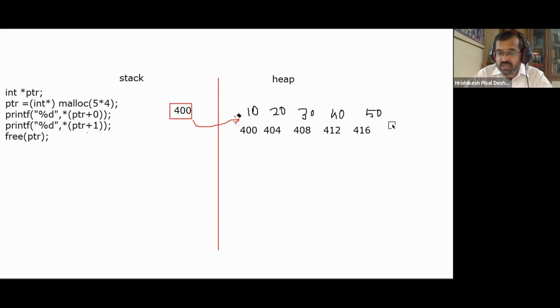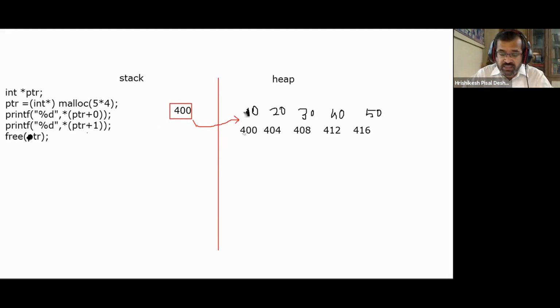20 bytes of memory have been released, but the data is still there at that location, and the pointer is also still pointing to this location. Look, this pointer is still storing address 400. So now we have a pointer still pointing to a block of memory whose allocation has been released. There is no block of memory allocated there anymore. The data is there, but the data is nothing but garbage. Where the pointer points, there is no allocated block of memory, it has been released. Such a pointer is called a dangling pointer.